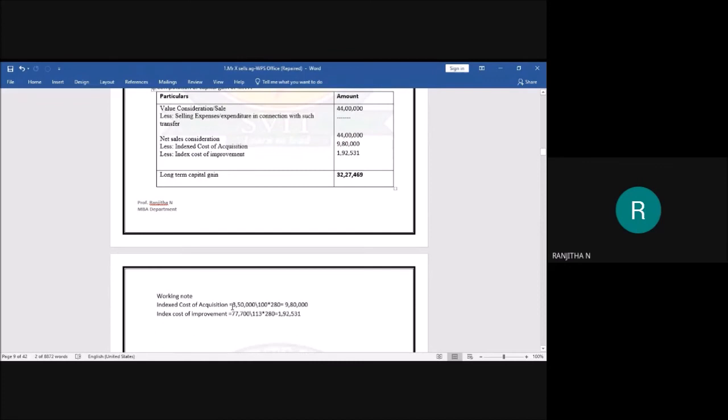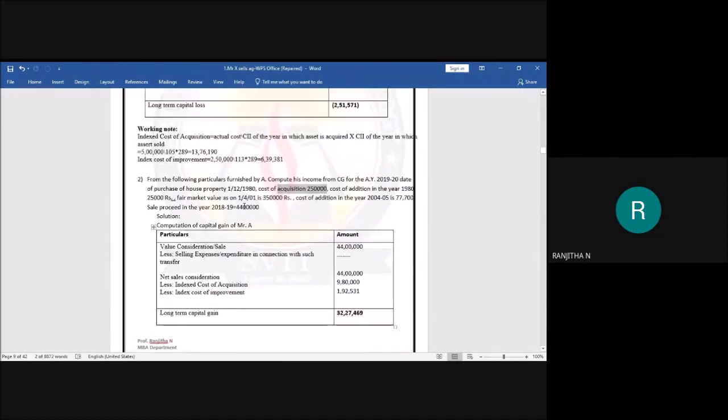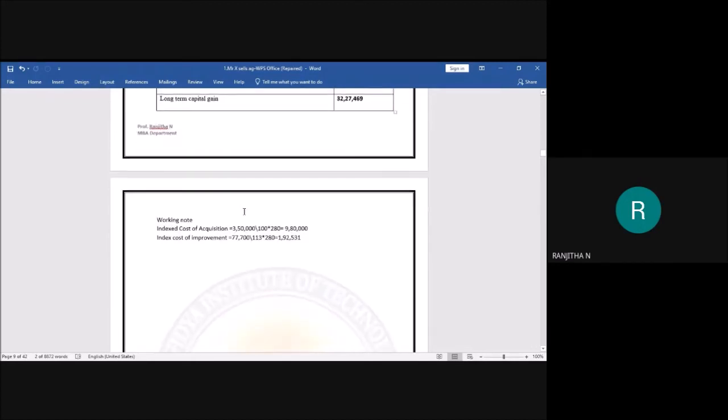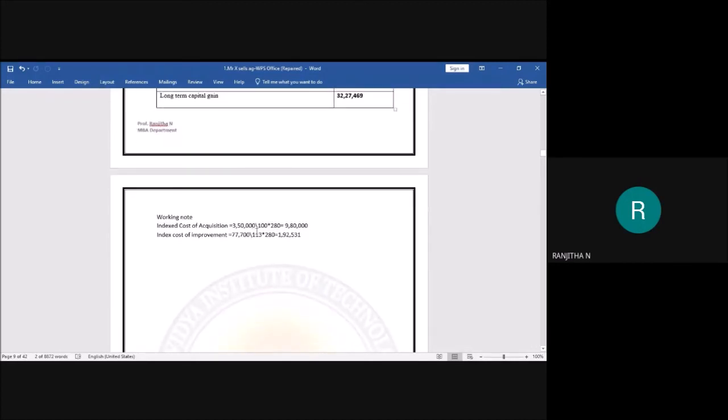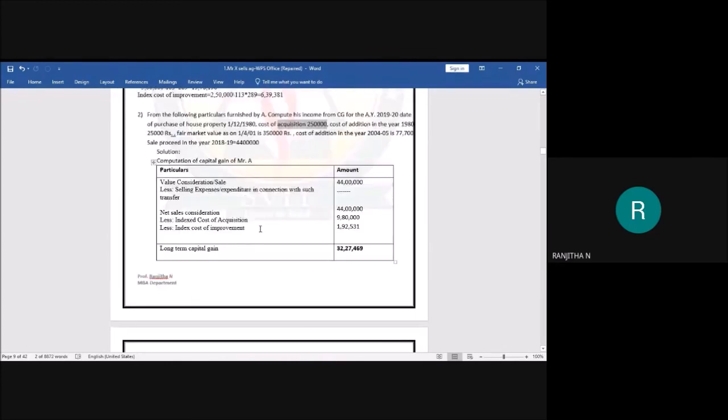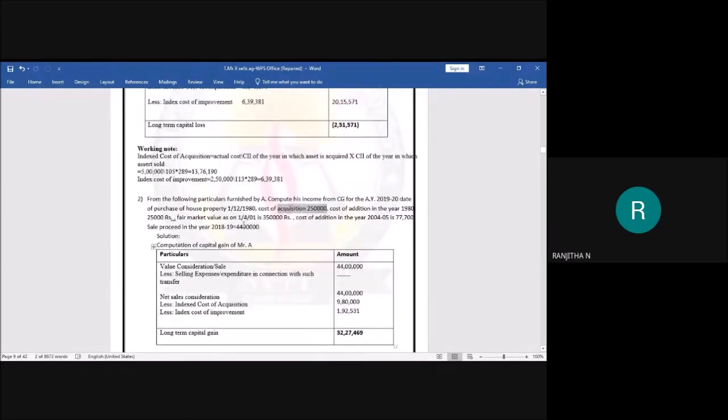Take 3,50,000 divided by the denominator 100, because it has been purchased before 1/4/2001, multiplied by 280, because the CII of 2018-19 is 280.